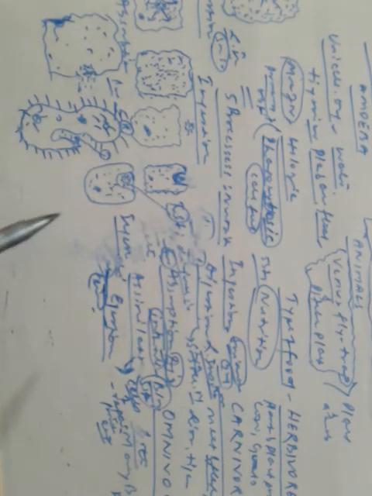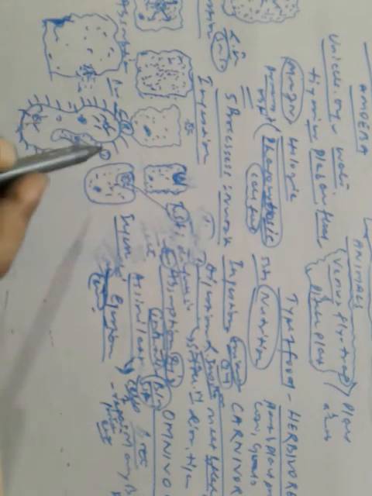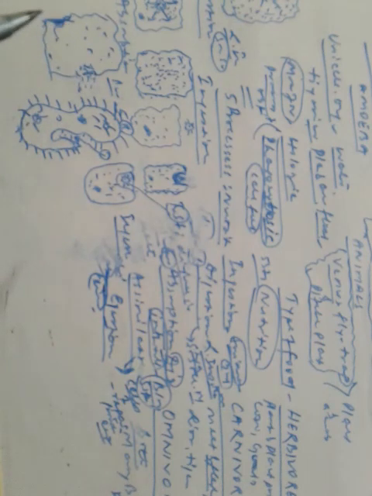That is called the food gullet here, and it is ingested inside the body. Then it is digested, absorbed, assimilated, and the undigested part is thrown out of the body.